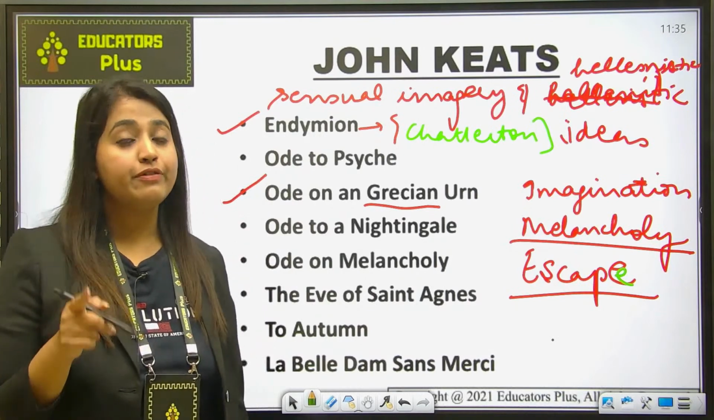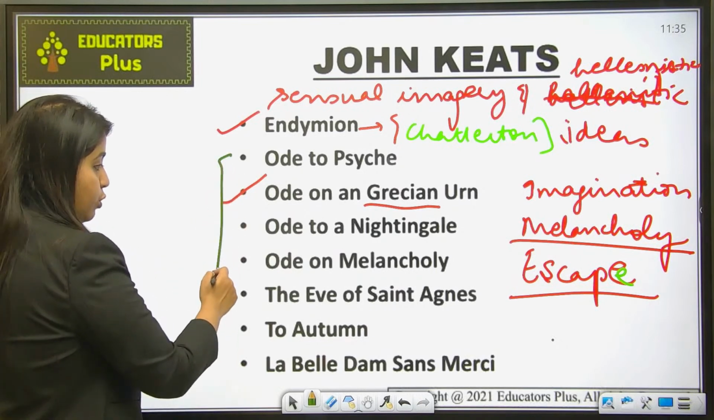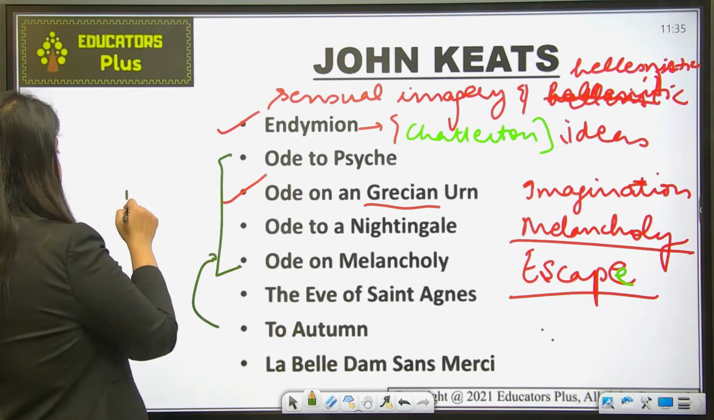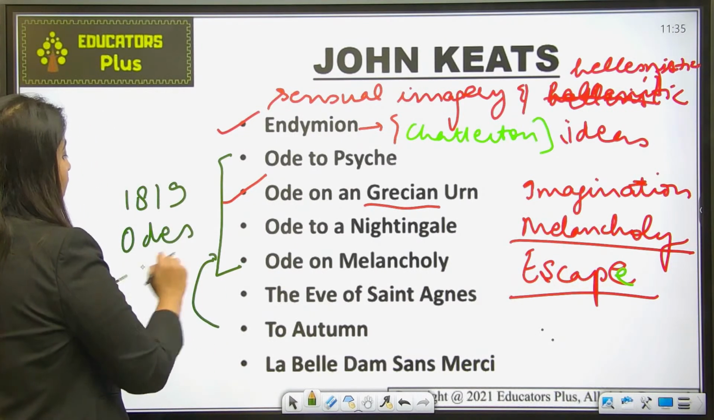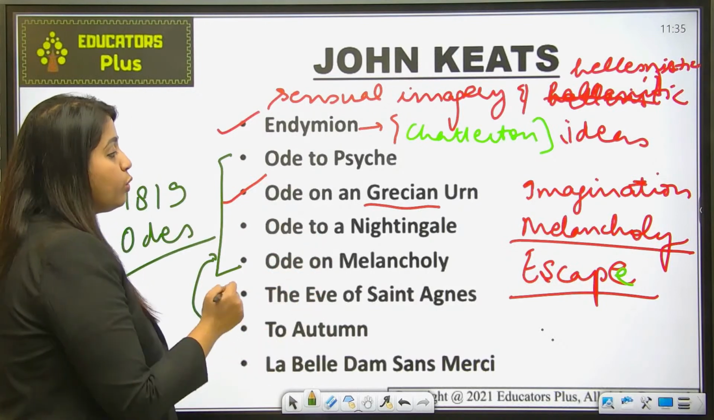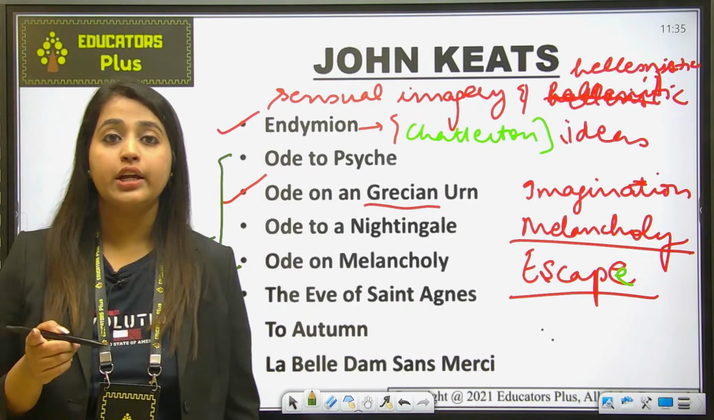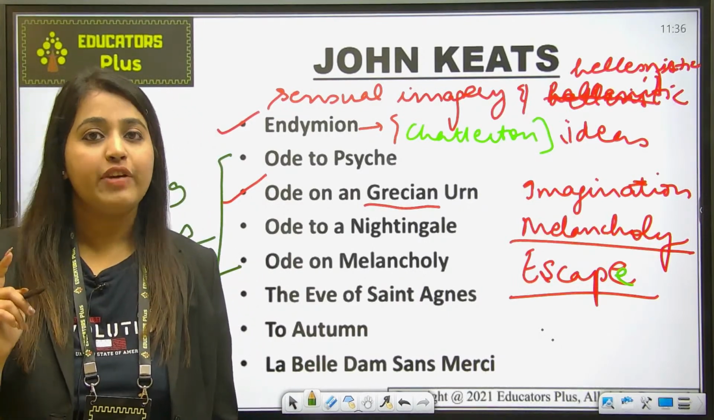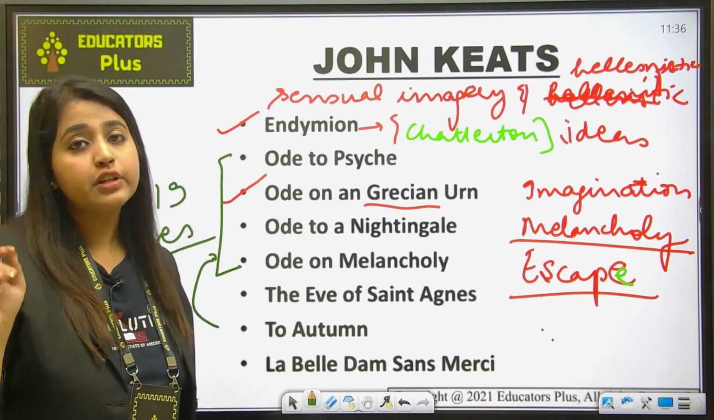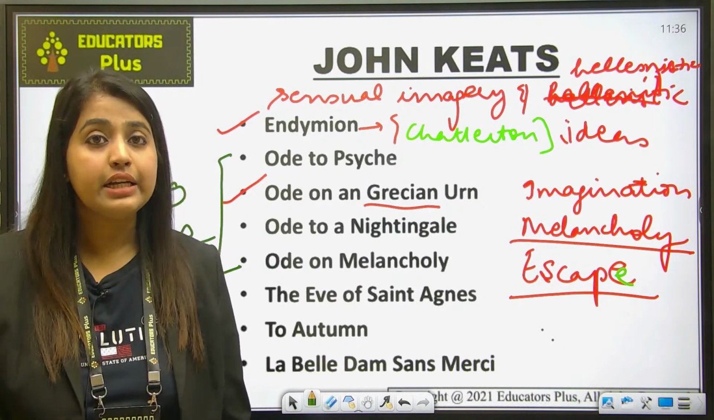Next come his odes. Now these odes form a very important part of your NET examination. Why? Because these odes come from a collection of 1819 odes: Ode to Psyche, Ode on a Grecian Urn, Ode to a Nightingale, Ode on Melancholy, and Ode to Autumn. Maybe you have read about these odes in your UG and PG as well. Ode to Psyche is the first ode included in this 1819 collection.